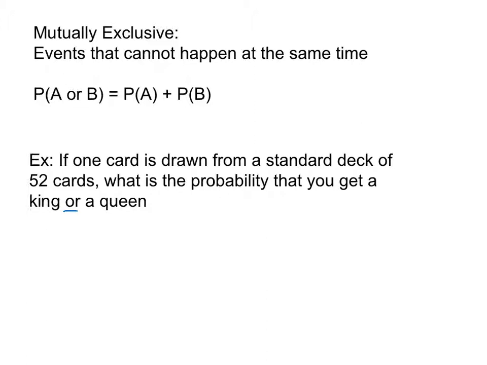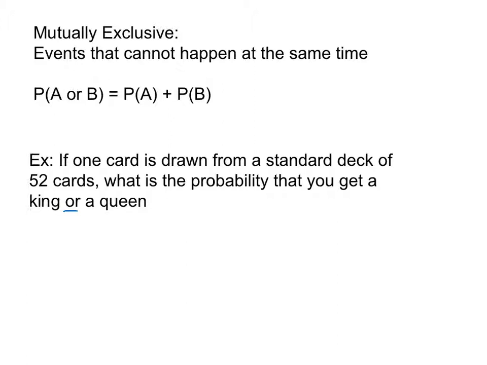So if we look at this formula, which you don't necessarily need the formula to do this, so let's hold off on the formula for just 1 second. Because there are 4 kings and there are also 4 queens and there are 52 total cards and I'm only drawing 1, well, there's 8 of those 52 cards that I want. So the probability should make sense to be 8 out of 52. So this is a really simple example of why this formula works, and that's all we're trying to do here, is show a really simple example of this formula.